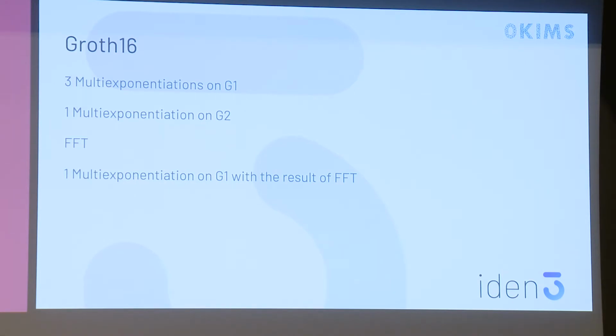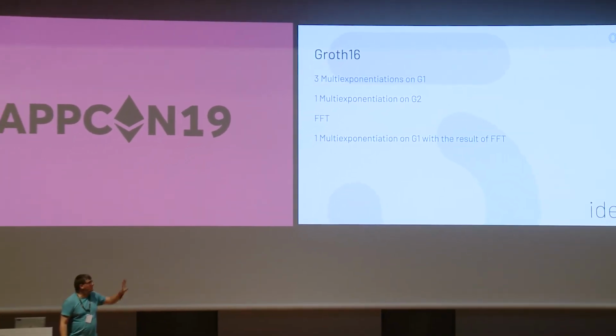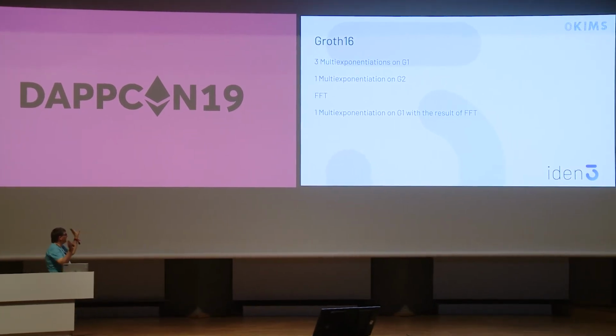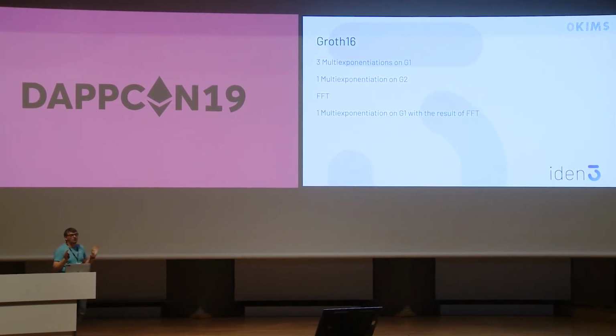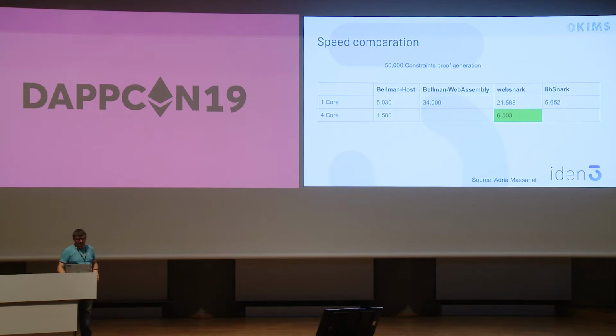So, for example, multiplication is not a normal multiplication, but you have to do two multiplications plus one addition and other operations. So it's more costly in general. Then we have an FFT, and with the result of the FFT we need to do, again, a multi-exponentiation in G1. The number of these operations is very proportional to the complexity of the circuit. So this is very much what we need to do in Groth16 for computing a proof.